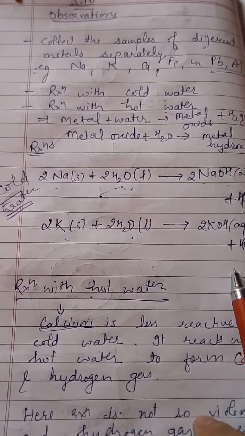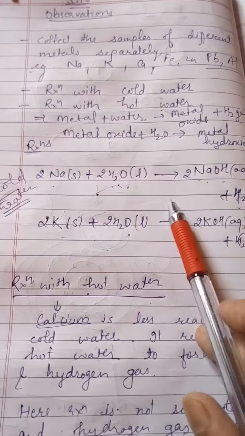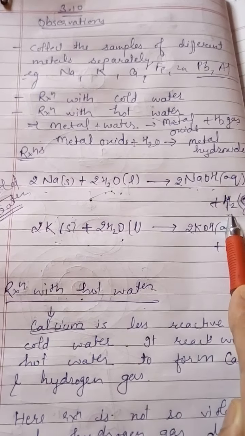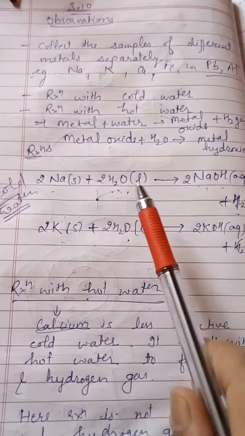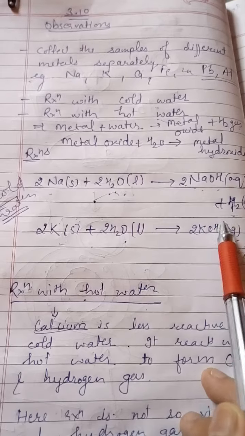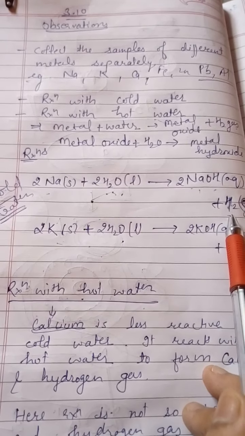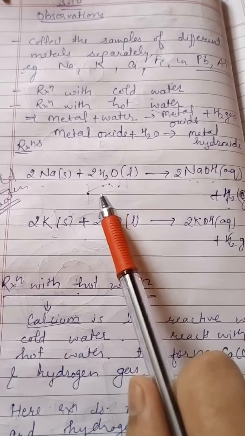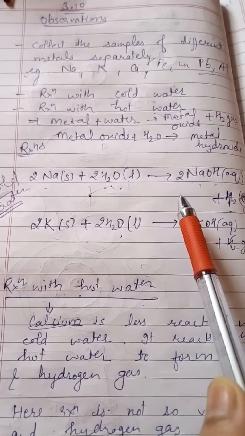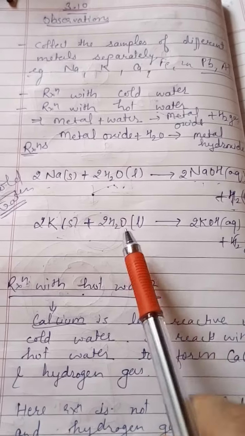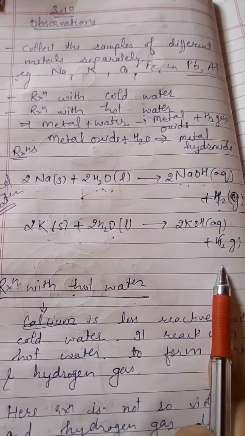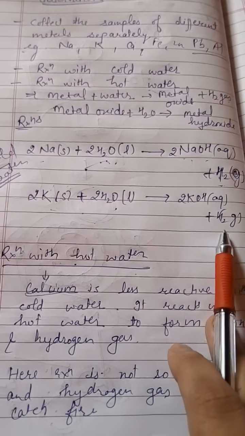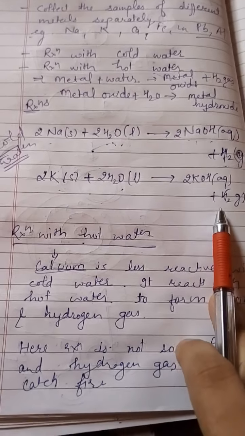When there is a reaction with water, there will be formation of a metal hydroxide plus hydrogen gas. In the case of sodium, sodium hydroxide plus hydrogen gas is formed when sodium reacts with water. The 2 we are using is to balance the equation. We have already discussed it. And second, when potassium reacts with water, there is formation of potassium hydroxide and hydrogen gas.